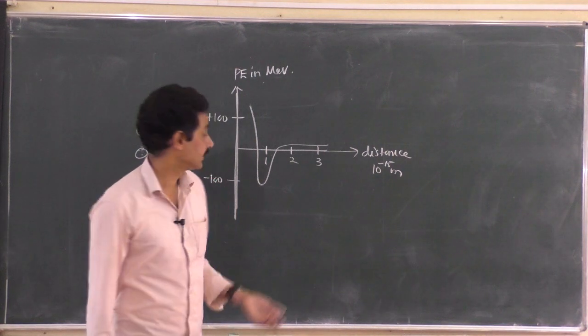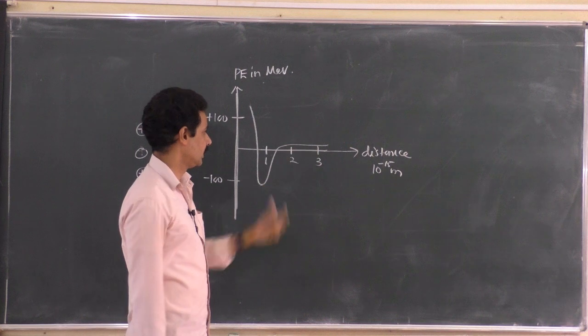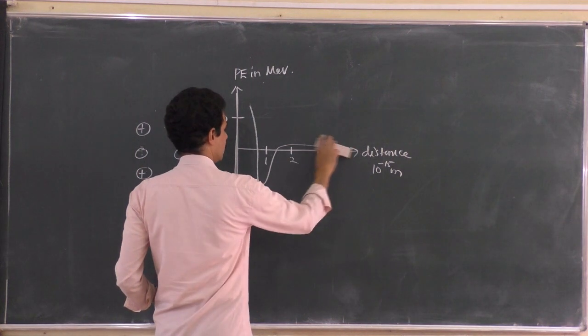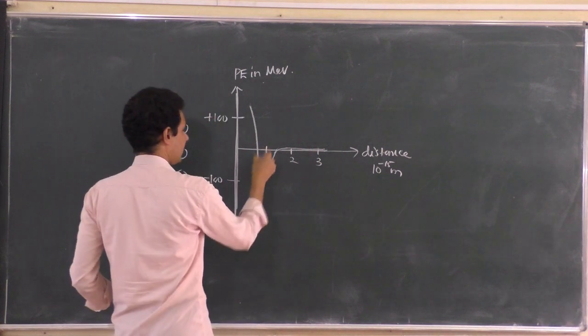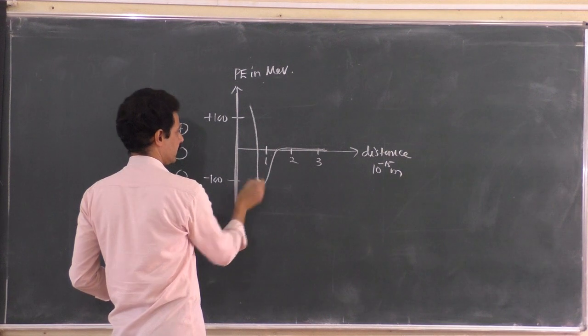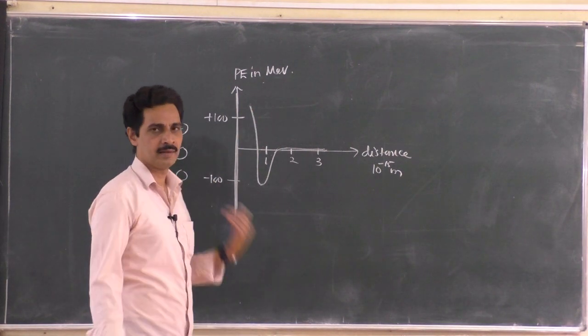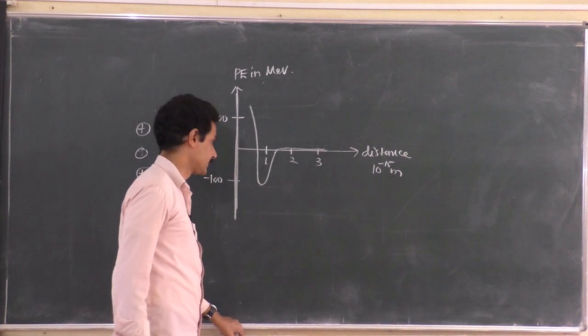It says that beyond 1 Fermi, the potential energy decreases to 0, and it is negligibly small, right? At around 1 Fermi, it is highest but negative, but within 0.8 Fermi, it becomes positive and repulsive. So the nucleus is always stable, it doesn't collapse.